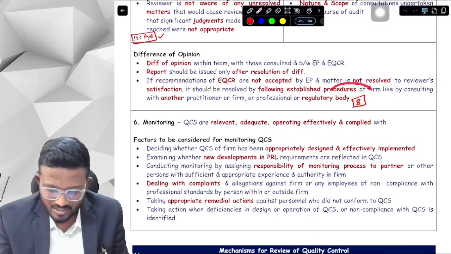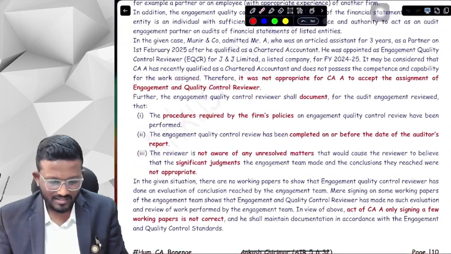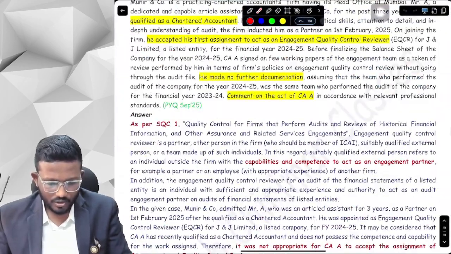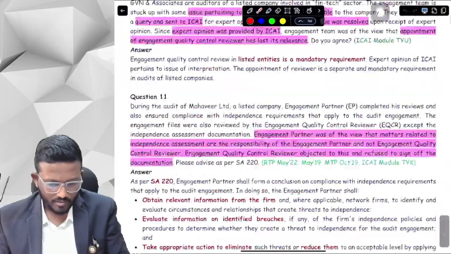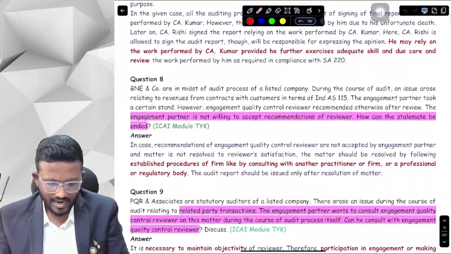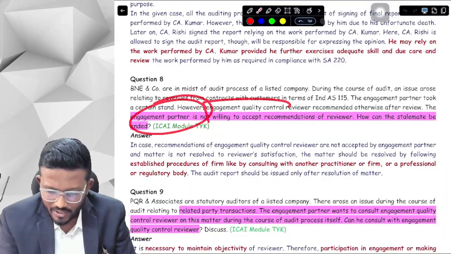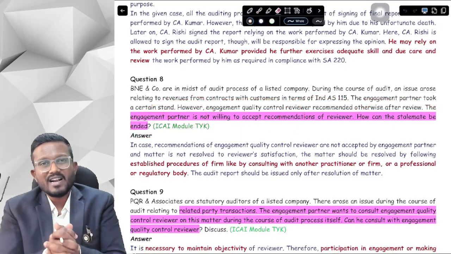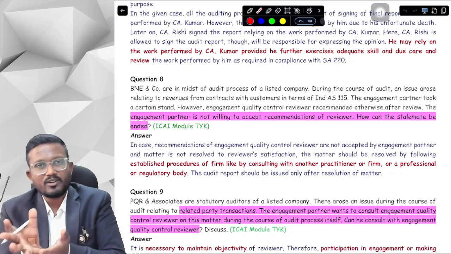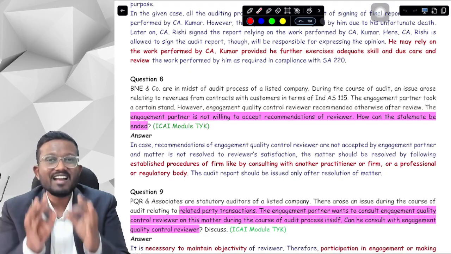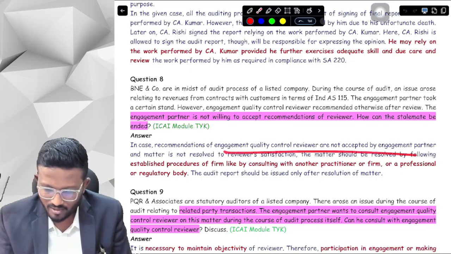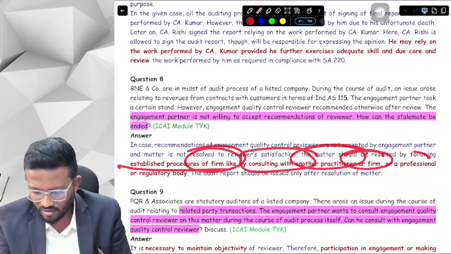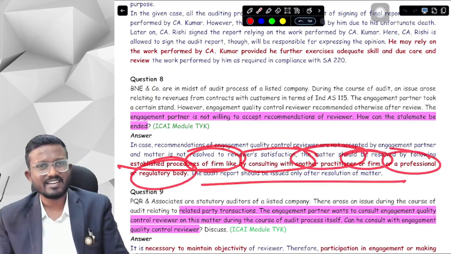Okay, yes sir. Let's do a question. Question number 8. So it says that the engagement partner is not willing to accept the recommendations of the reviewer. How can the stalemate be ended? How can the deadlock situation be ended if EP is not willing to accept the recommendation of EQCR? Then we have to follow the established procedures of the firm. Like we can consult with another practitioner or firm or a professional or regulatory body, as the case may be.